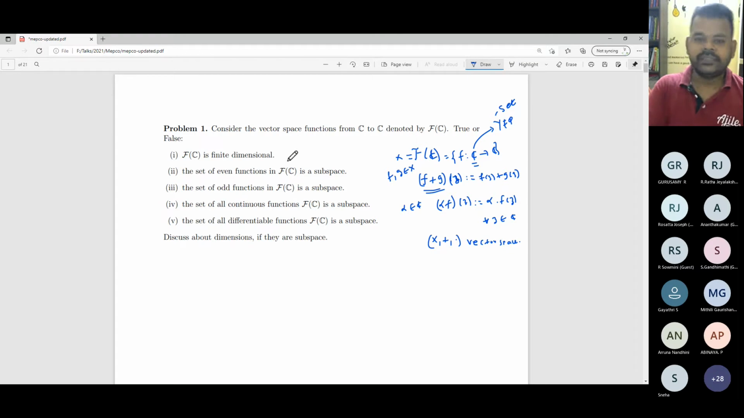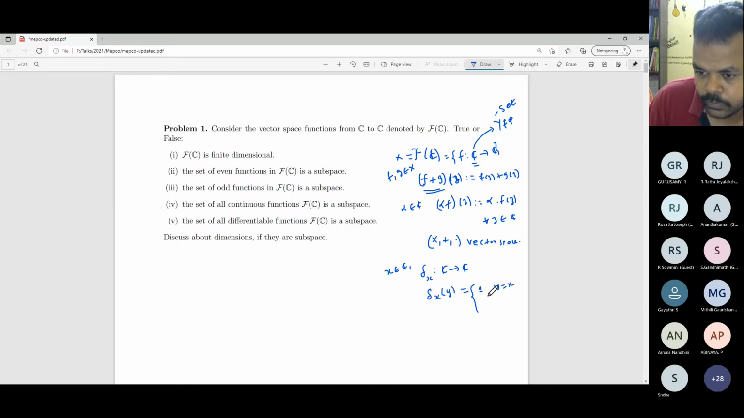The reason is, we are dealing with only functions, so you can define this delta function. So you define delta x. For every x in the complex plane C, you define the function delta x from C to C. Delta x of y is equal to, it has only two values: this value equals 1 if y equals x, and this value equals 0 if y is different from x. So this is a well-defined function.